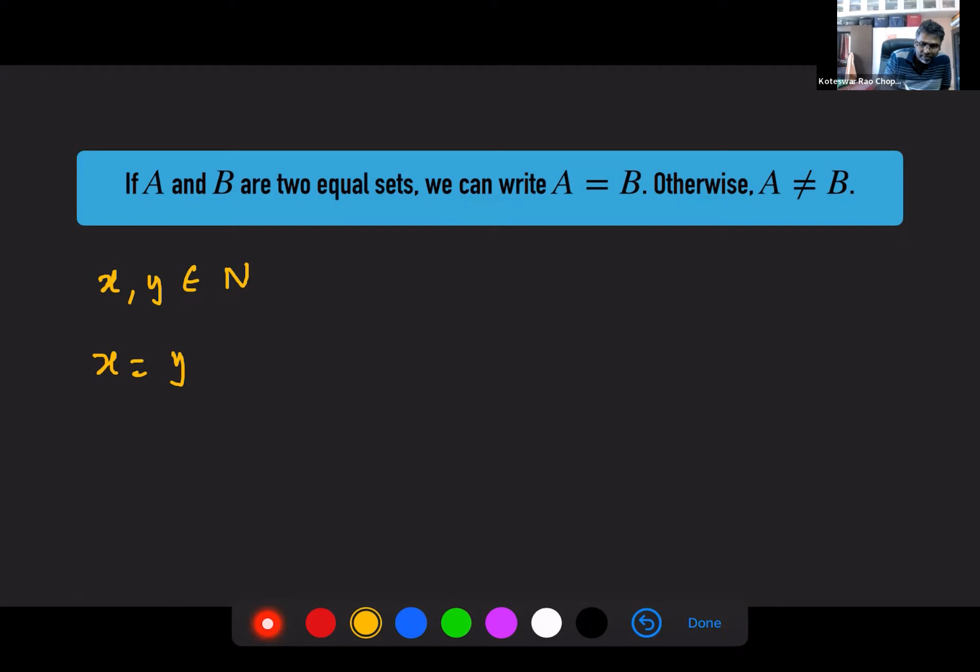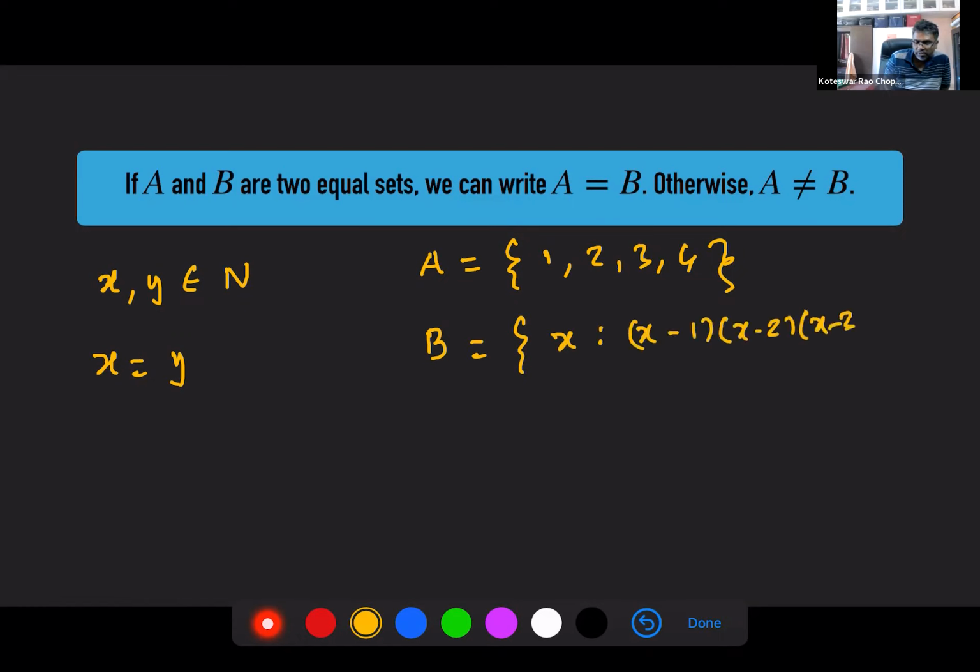For example, if I define A as the set of the first 4 natural numbers. Now, I can also say B is the set of X such that (X minus 1)(X minus 2)(X minus 3)(X minus 4) equal to 0.